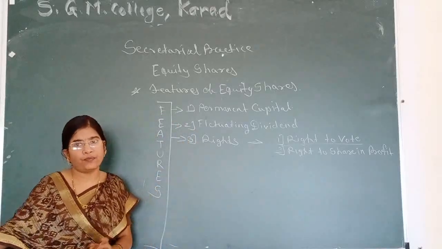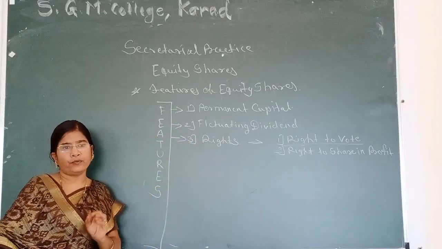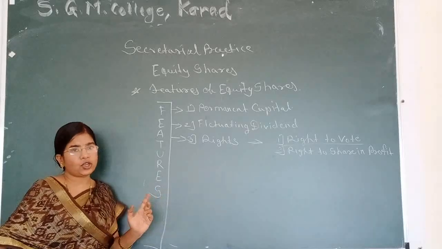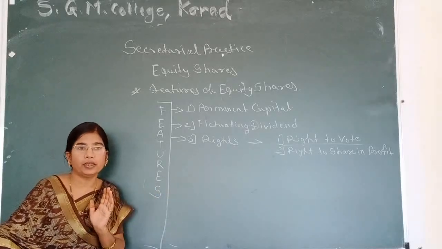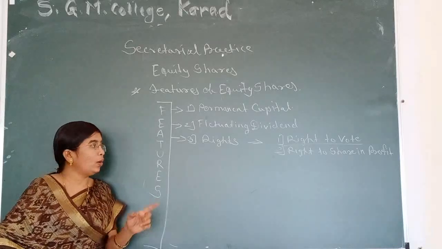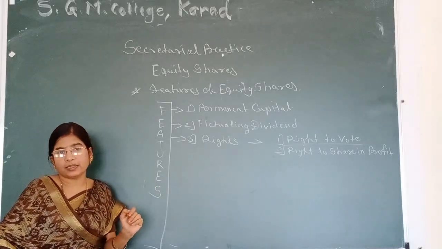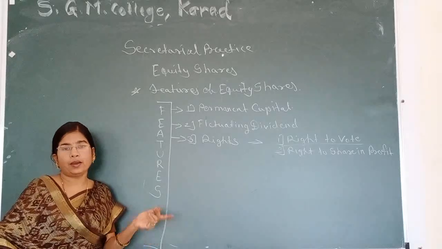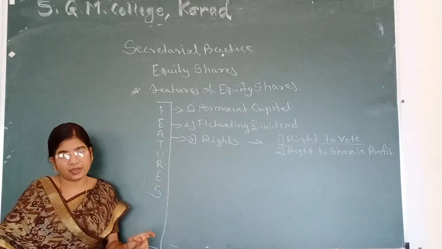Preference shareholders get a fixed rate. Every year they get dividend, but equity shareholders get dividend when the company earns more profit or earns a profit. So the right to share in profit means equity shareholders get dividend when the company earns profit and declares dividend.